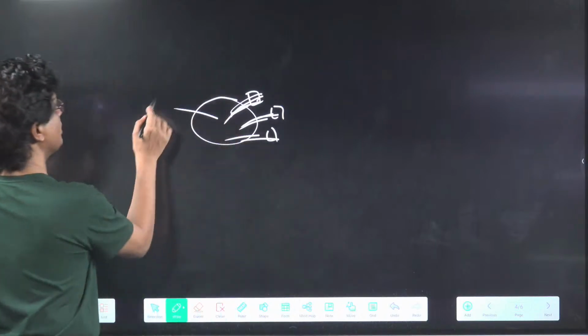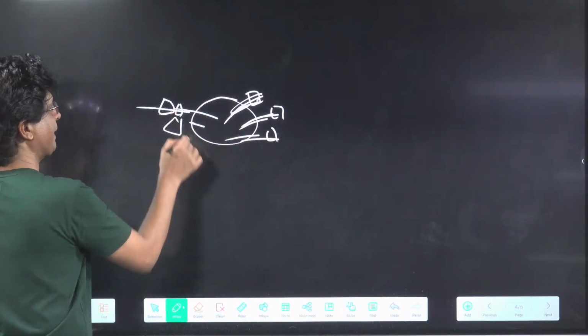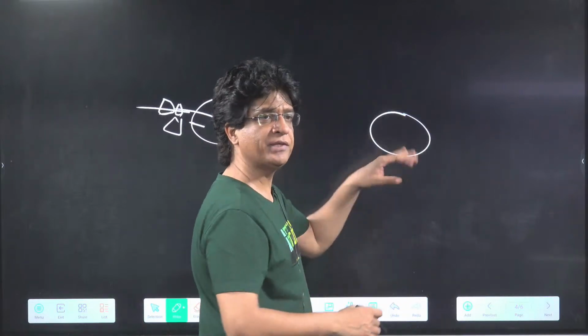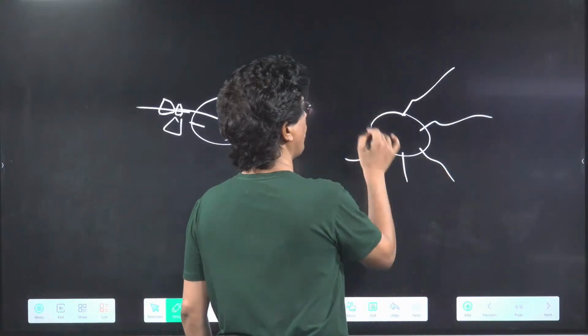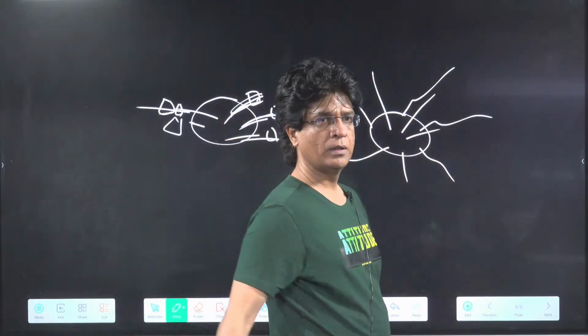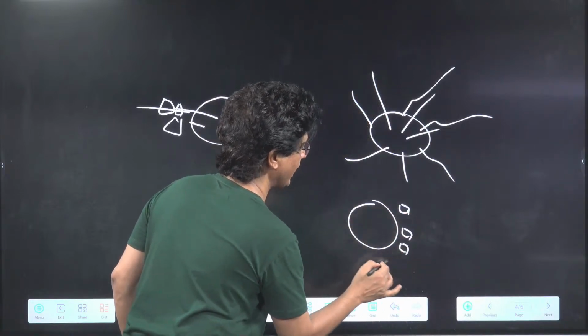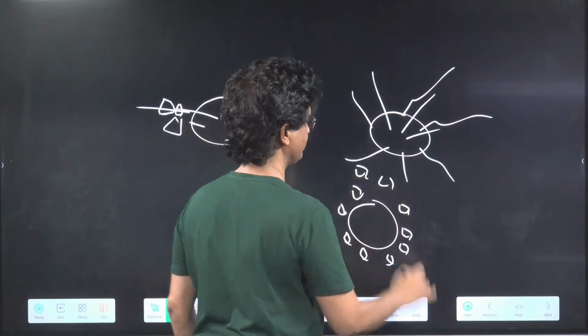And they will be emitted also in the form of packets. One packet gone, then the next packet coming up, then the next packet going outside. That means energy is not continuous. Earlier people used to believe that all these radiations are emitted continuously. But he was saying no, they will be emitted discontinuously. Are you getting it?